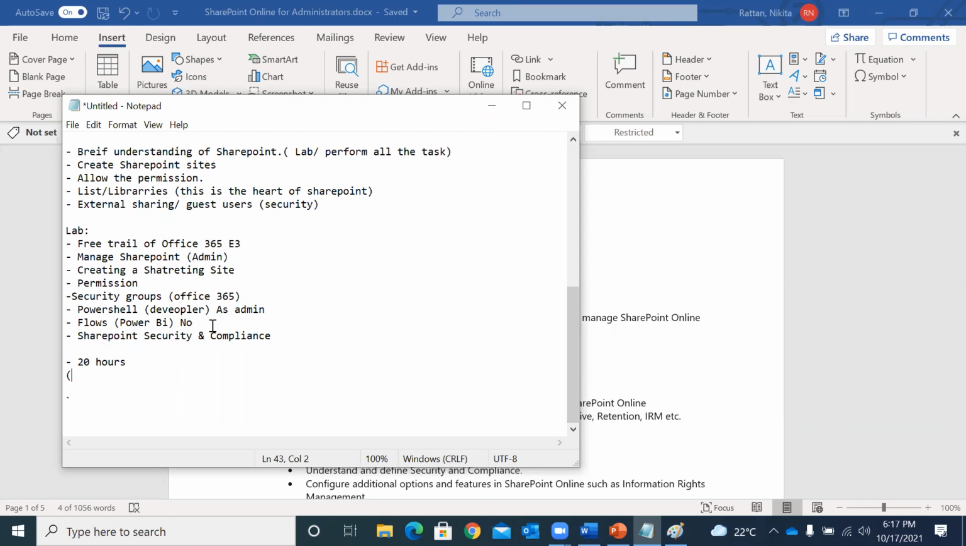Is 20 hours required for SharePoint? My question is whether 20 hours is required for SharePoint, because in my previous experience we covered it in one class. It depends how you covered it. You are absolutely right.